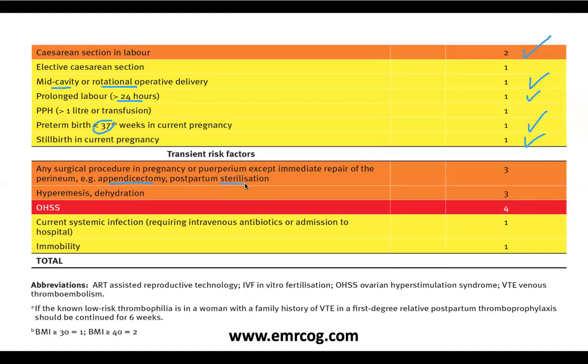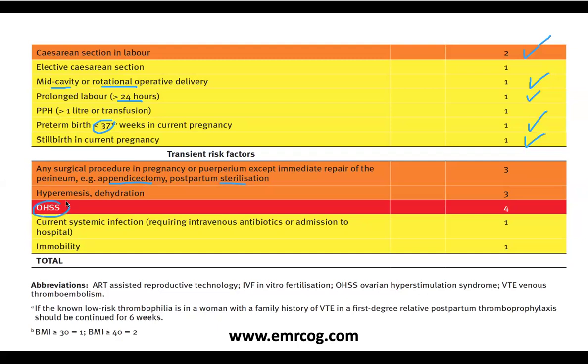Postpartum sterilization: let's say a woman came back for a postpartum sterilization. This is a readmission or a procedure apart from her delivery, within the 6 weeks postpartum. That means she will also need cover as a temporary or transient risk factor during her admission. Hyperemesis and dehydration: of course, again, this is transient, okay, because dehydration and hyperemesis increase the risk of VTE.